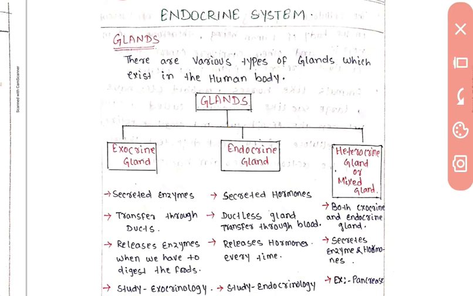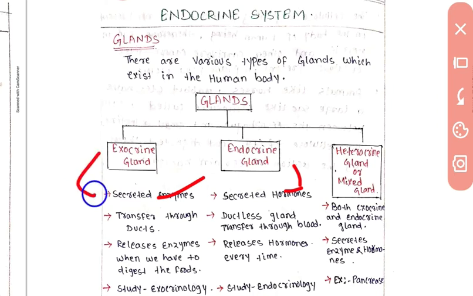So first you know that gland is of 3 types. One is endocrine, one is exocrine, one is heterocrine. Now the function of exocrine gland, the function of endocrine gland, and the function of heterocrine gland. What is the function? So first, exocrine gland secretes enzyme. It is the main point that all the exocrine glands secrete enzymes. Like that, the endocrine gland secretes only hormones.